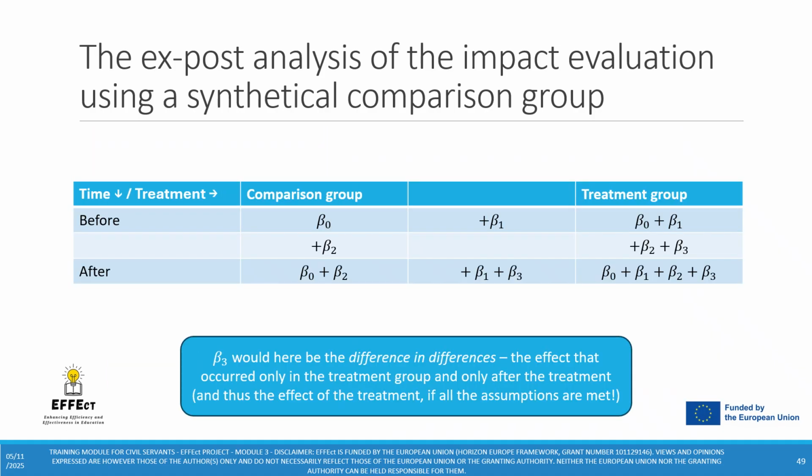Since we now have observational data for the treatment group, which means data based on what actually happened, and simulated data for the synthetical comparison group, which means data based on the simulation, we can actually perform a difference in differences to estimate a causal impact. This difference in differences is estimated using exactly the same modus operandi as before, and again, beta 3 is the difference in differences, the effect that occurred only in the treatment group and only after the treatment.